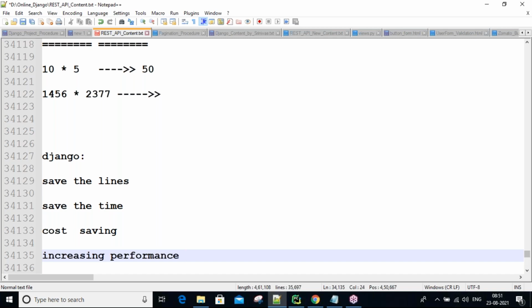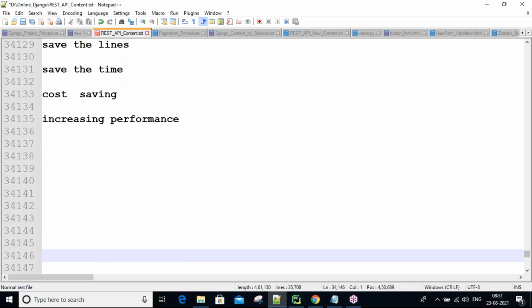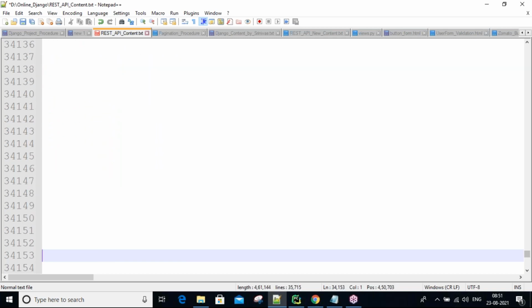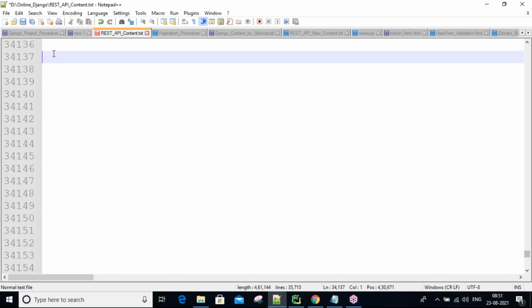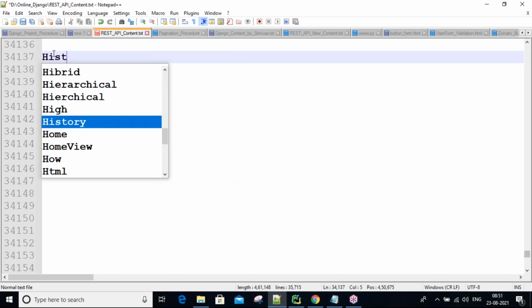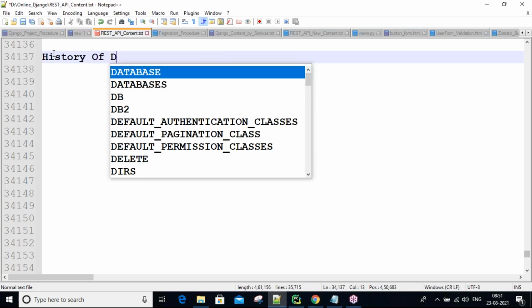These are just some basic examples, guys. Later I'm going to tell the Django features. There you are going to get more advantages. Okay, that's enough so far, guys. Now we will discuss the history of Django, guys. History of Django.